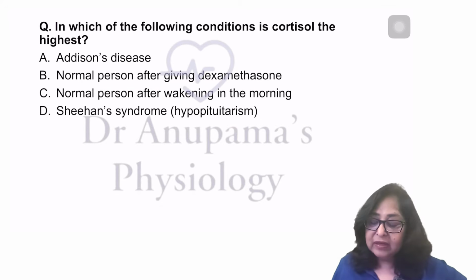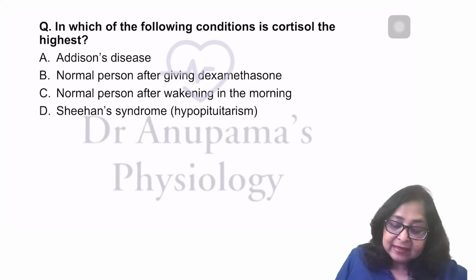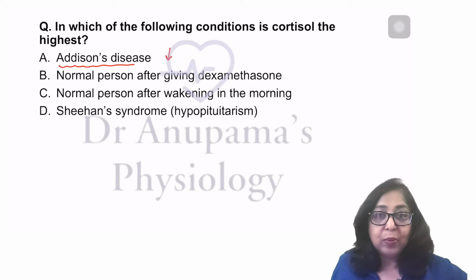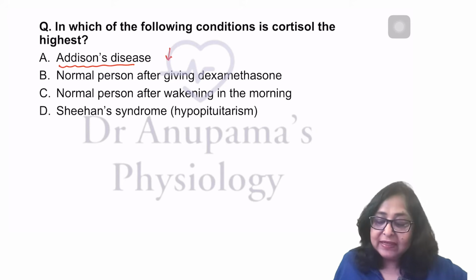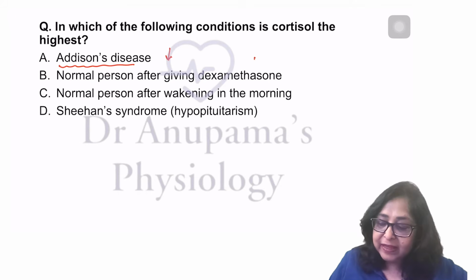In which of the following conditions is cortisol the highest? In Addison's disease, we expect cortisol levels to be low. A normal person after giving dexamethasone, by negative feedback, has decreased ACTH and decreased cortisol.